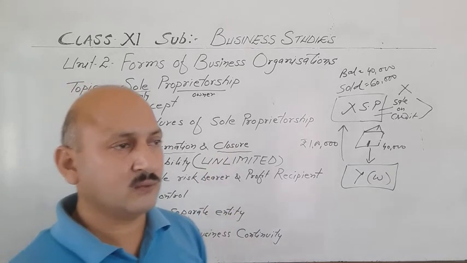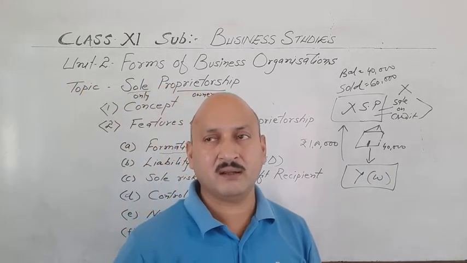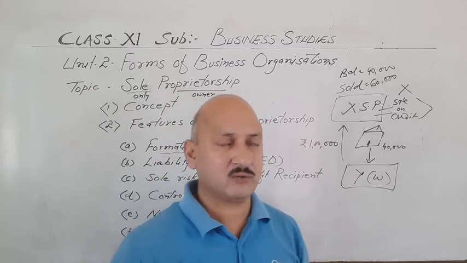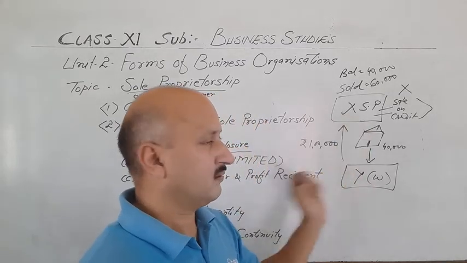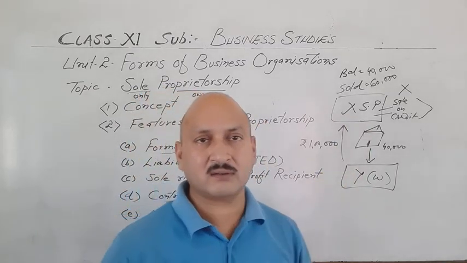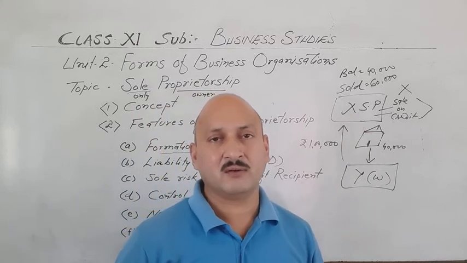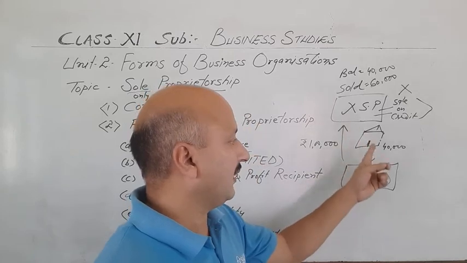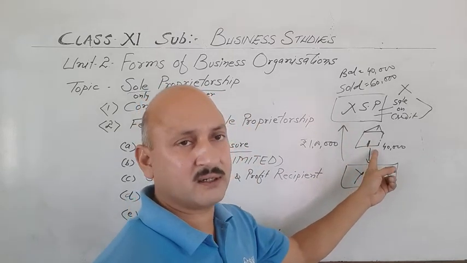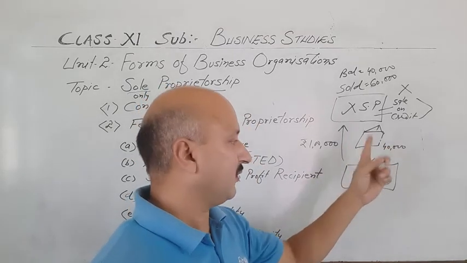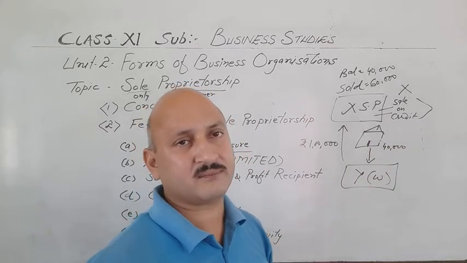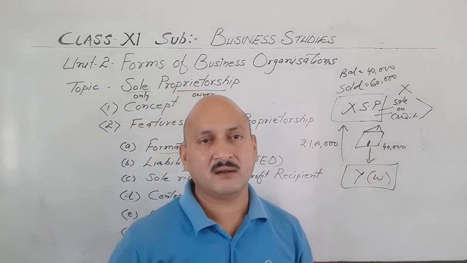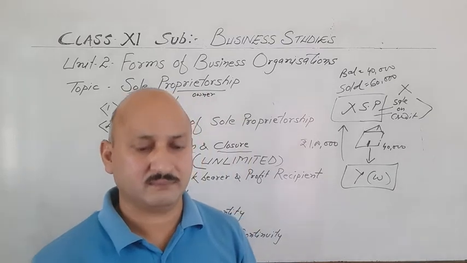If certain dues are unpaid, then firstly he has to pay from his business. If business is not sufficient to pay off the debts, then he will have to sell his personal property and then pay off the creditors. So that's why it is unlimited liability.